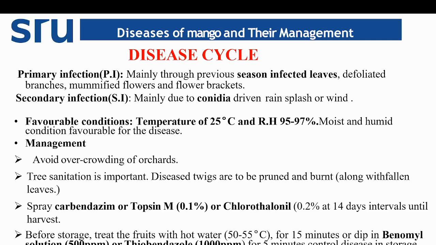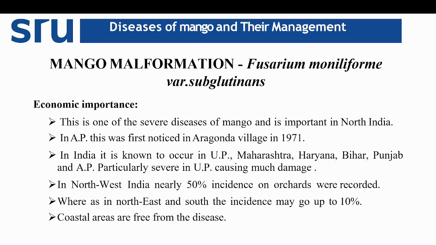Before storage, treat the fruits with hot water at a temperature of 50 to 55 degrees Celsius for a duration of 15 minutes, or we can dip the fruits in a benomyl solution 500 ppm or thiabendazole solution 1000 ppm for 5 minutes to control anthracnose disease during storage. So this is regarding the symptoms, disease cycle, and integrated management of mango anthracnose.